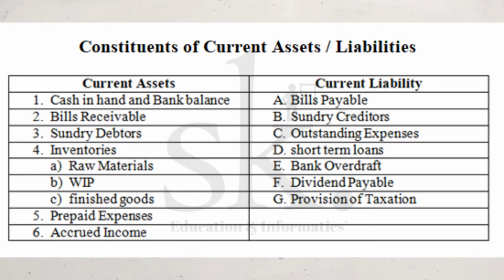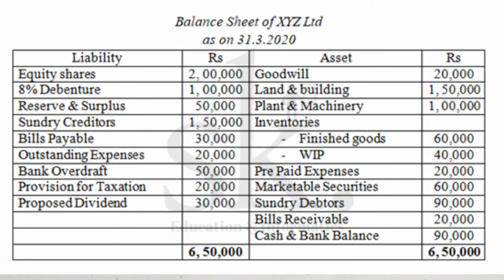Now let's go through the balance sheet of a particular company. If you check this particular balance sheet, you will find there is an asset side and a liability side. On the asset side, you will find information relating to intangible assets like goodwill, as well as fixed assets like land and building and machinery, and there is also information relating to current assets. On the liability side, you find equity share, debentures, as well as the list of current liabilities.